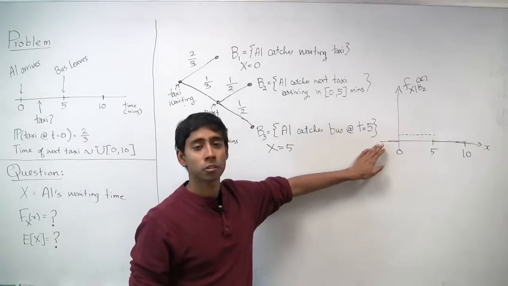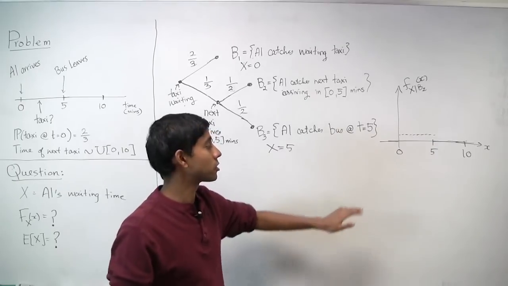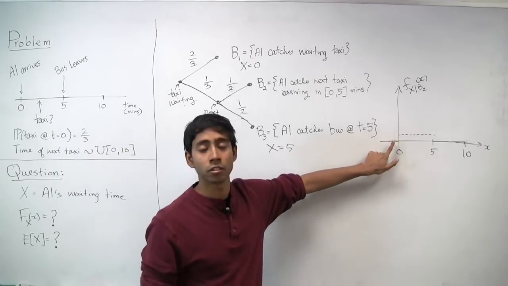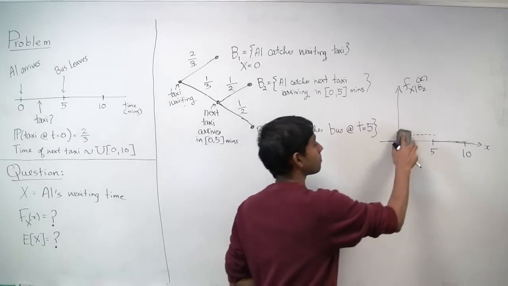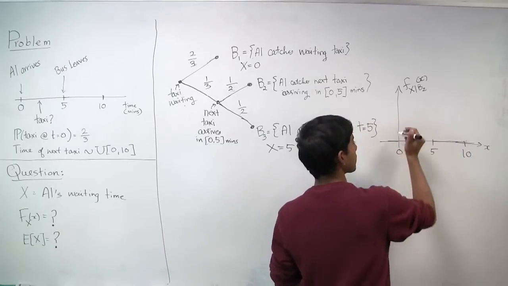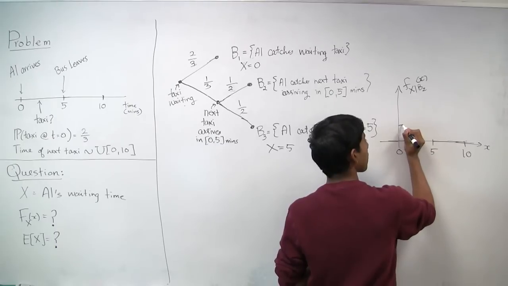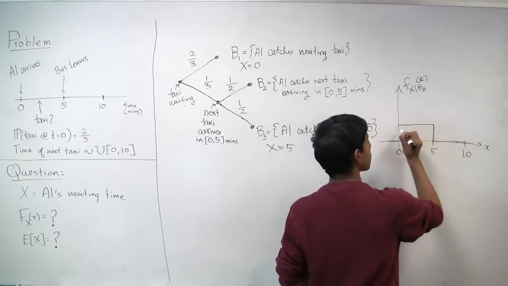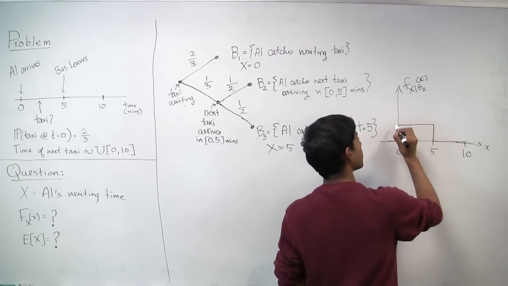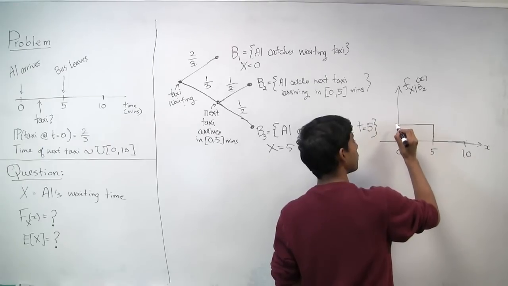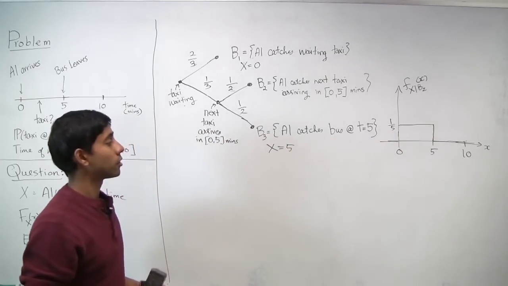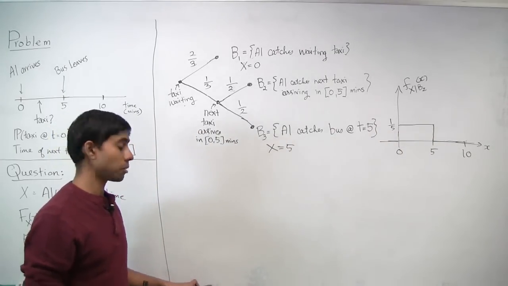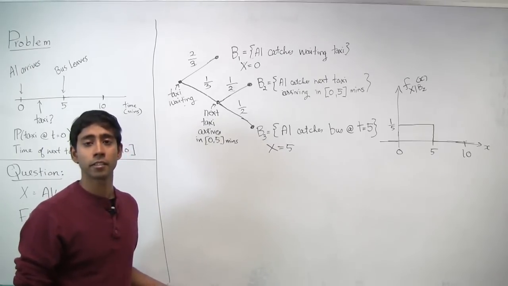Now the question is, how is it going to look in between 0 and 5? Well, it's not going to look crazy or something different. It's simply going to be a scaled version of the original density between 0 and 5. You can verify this by looking at the actual formula for when you condition events on a random variable. Here it's going to be 1/5 in order for this to integrate out to 1. Okay, and now we can jump right into figuring out the expectation.